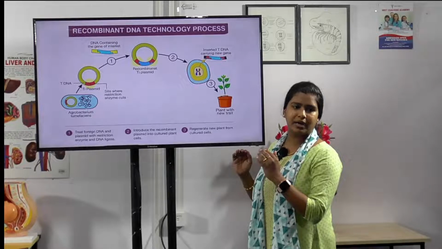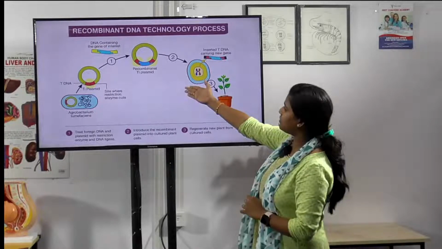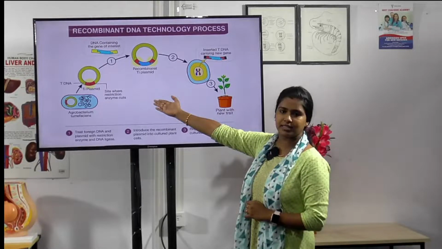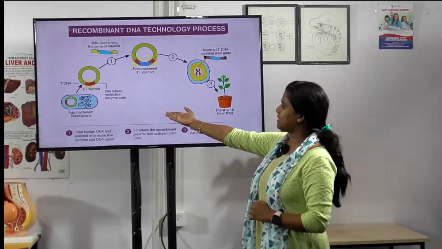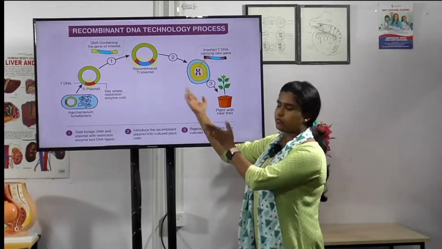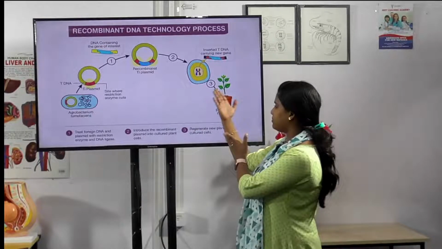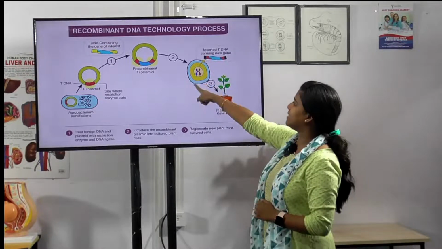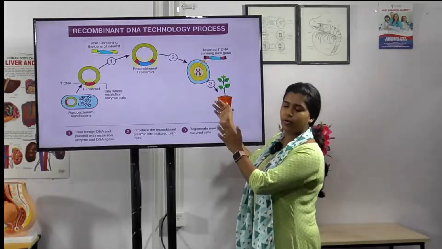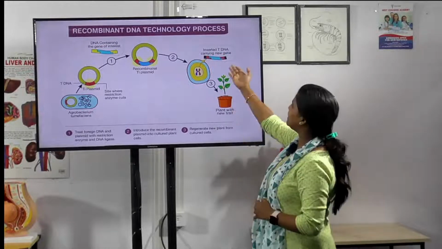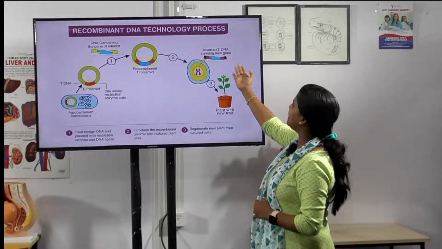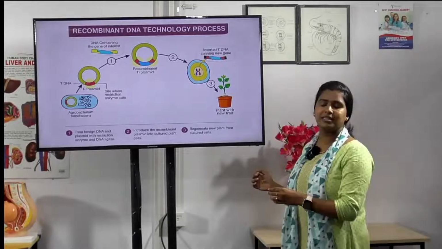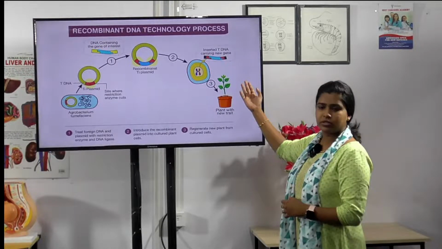In the next step, the DNA containing the gene of interest is inserted into the plasmid. The inserted DNA carrying the new gene forms a new recombinant gene. Then that specific gene is treated with the plant, and the plant with a new trait, whatever desired traits we want, can be produced.